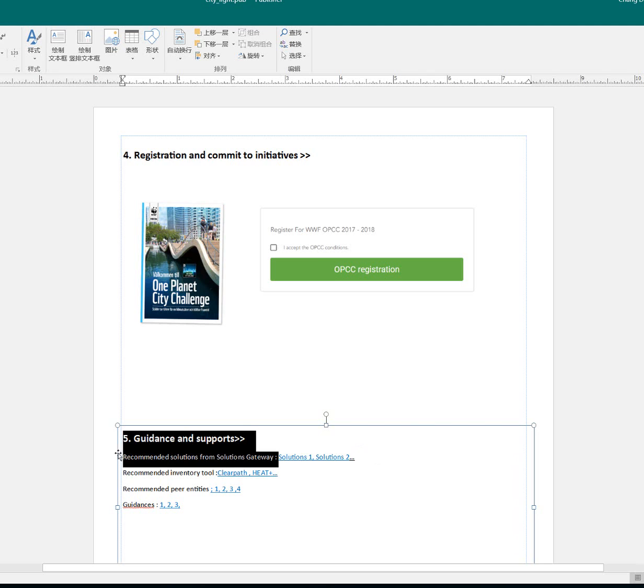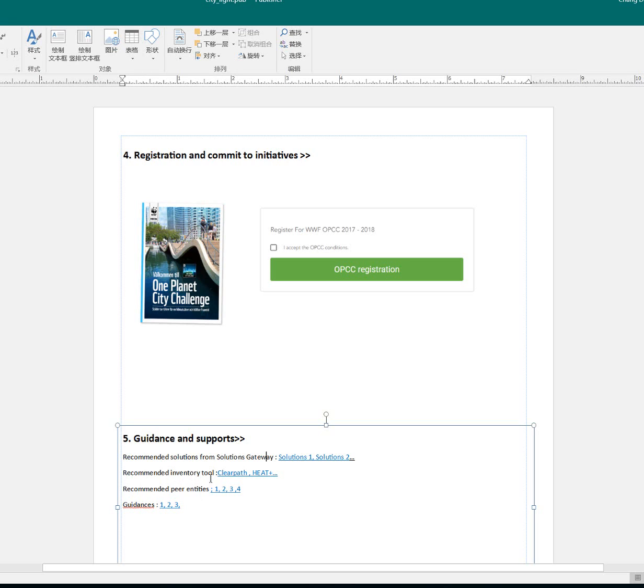So this information stays as part of the design element and the different solutions suggested. In the end, it will be real solution names, like a solar water panel or a waste incineration plant. The real solution names will appear here, and the link to a certain solution is pre-built here.